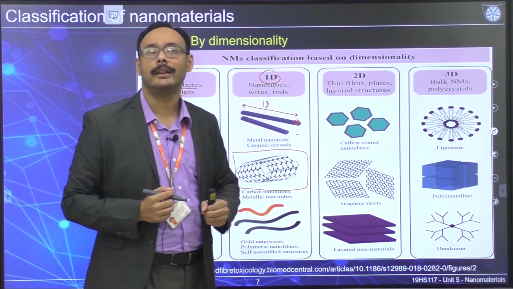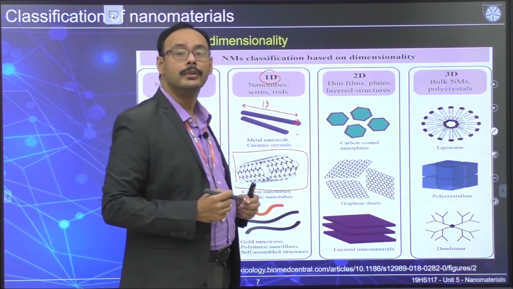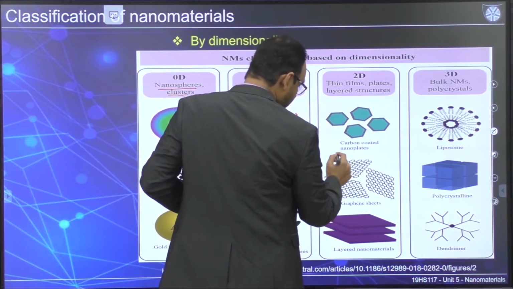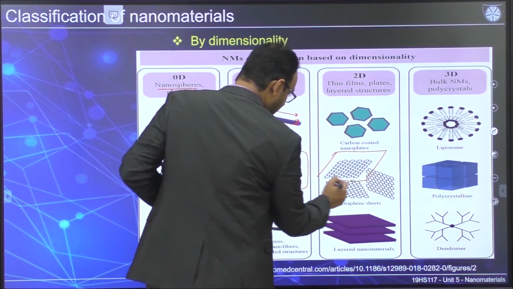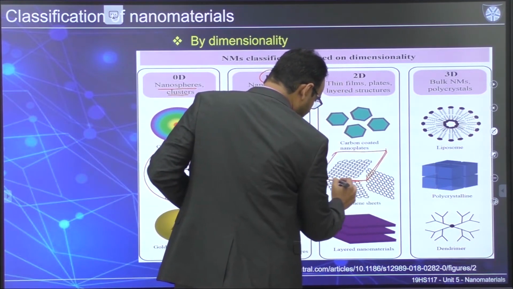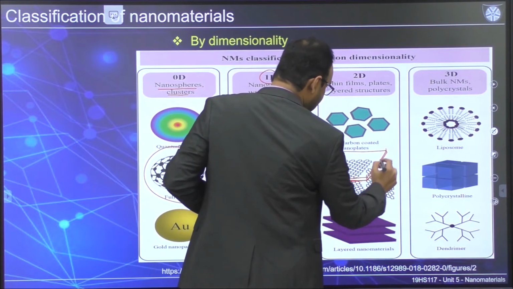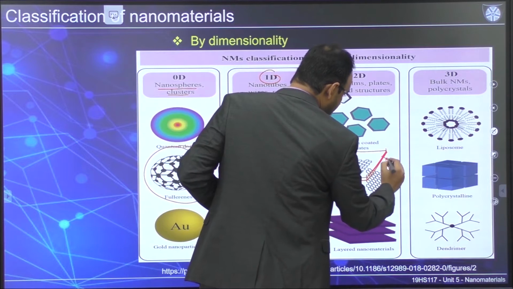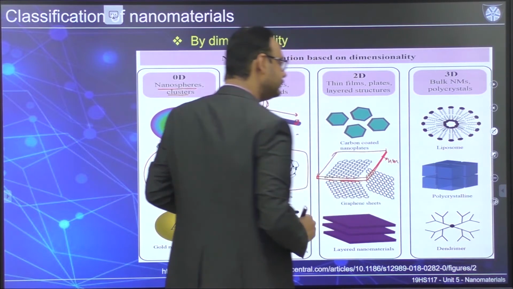What about 2D material? Once you go to 2D material, essentially we are talking about thin film. As I said, it's graphene. Why? Because this height that we are discussing is restricted. This is at the nanomaterial scale.